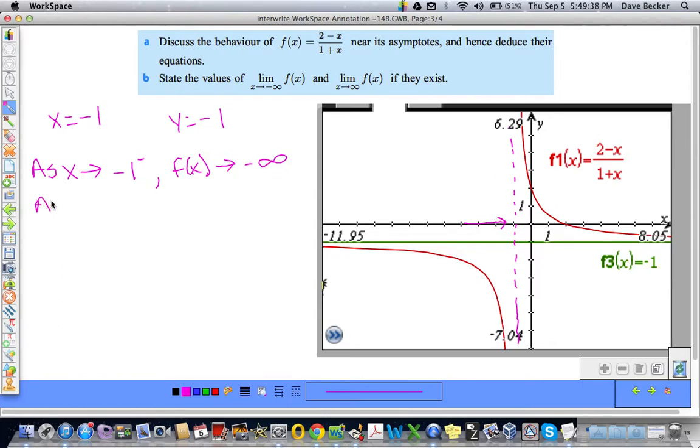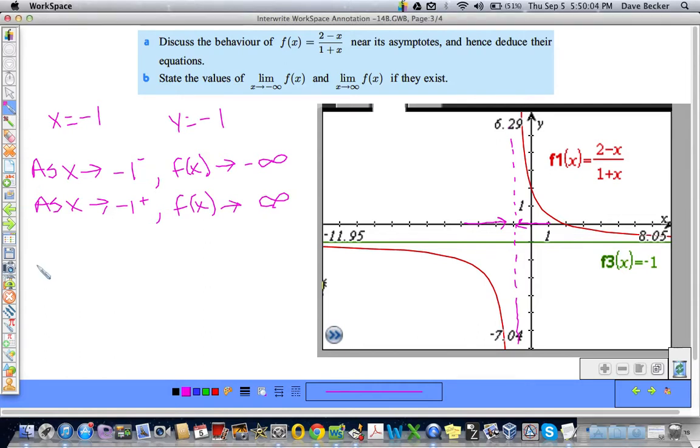And as x approaches -1 from the right, coming here from the right, what's happening to the function? It's going up, up, up. It's going to positive infinity. Okay? So you have to find that vertical asymptote and discuss it.